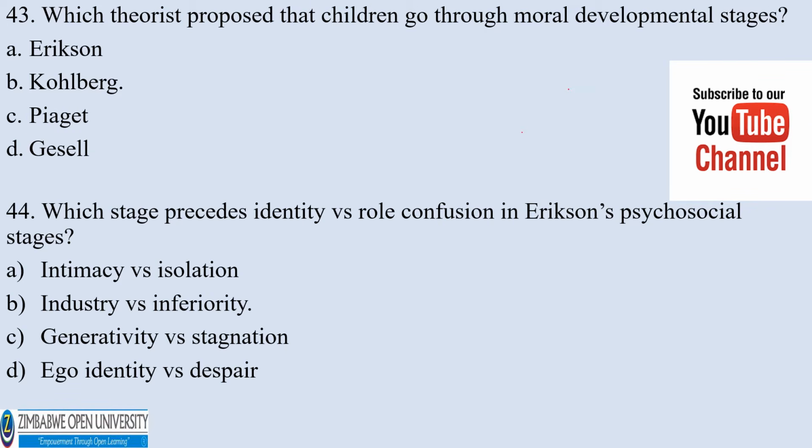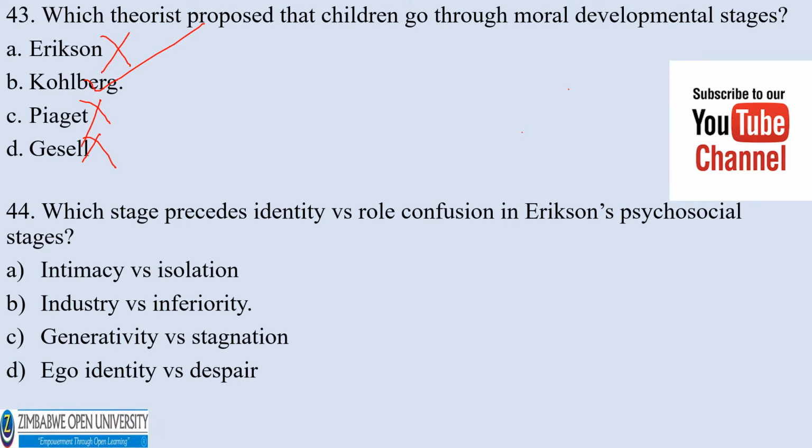Number 43. Which theorists proposed that children go through moral developmental stages? A. Erikson, B. Kohlberg, C. Piaget, D. Gesell. The correct answer is Kohlberg.